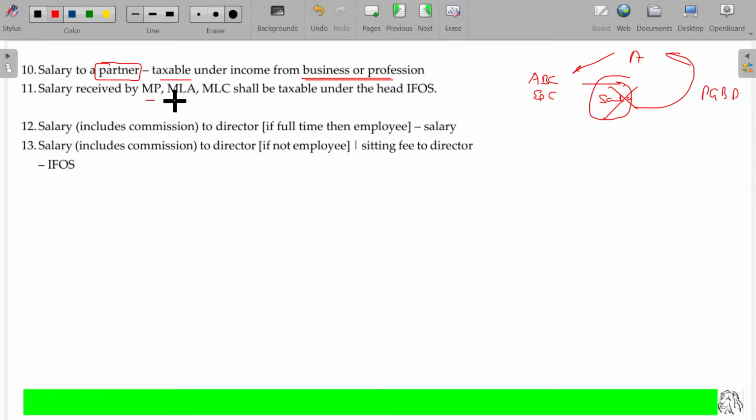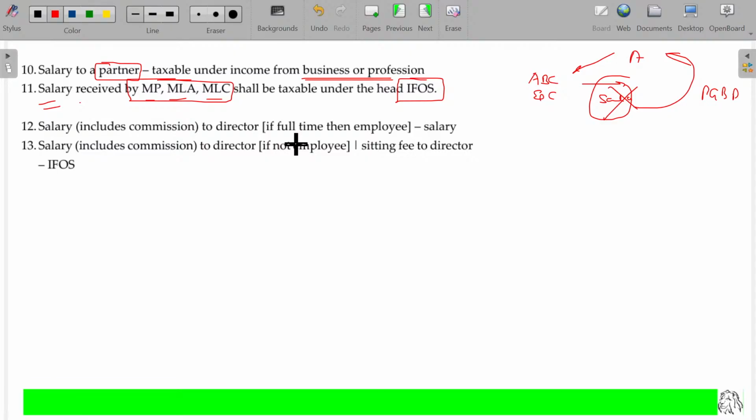In case MP, MLA, MLC, all drawing the salary from the government of India, state government, central government, right? That will not be considered as salary, that will be considered as income from other sources because the government and MLA and MP are not in an employer-employee relationship. There is no employer-employee relationship between them. They are merely representatives of the government, the public's representatives. Parliament and member of parliament: member means not employee. They are part of the decision making and represent the government. So they are called members of parliament, not being the employees.